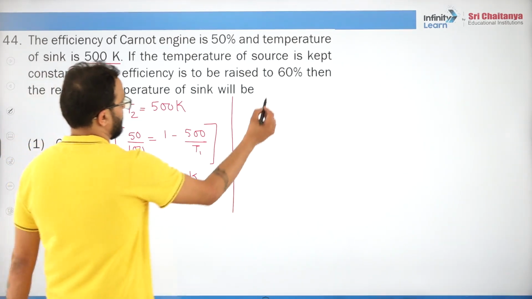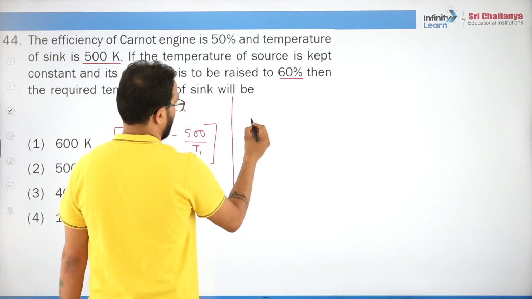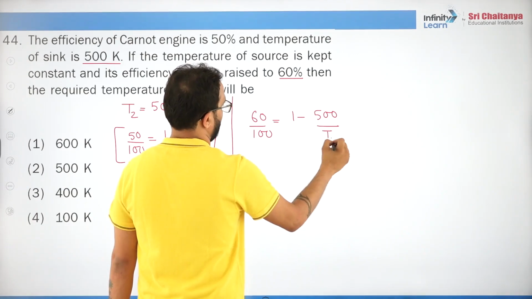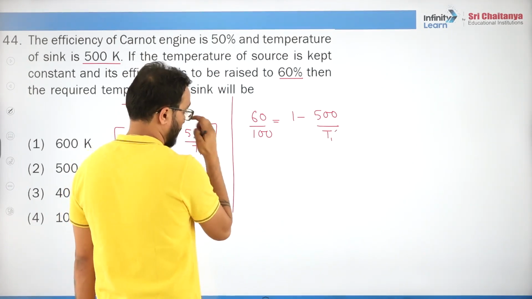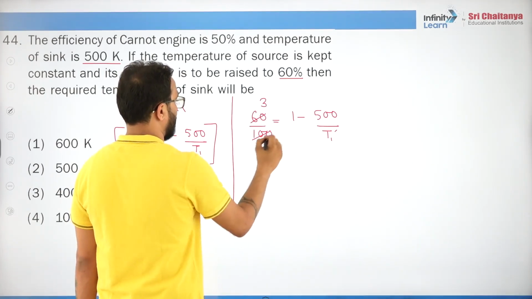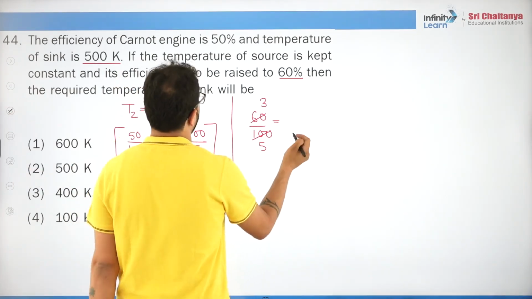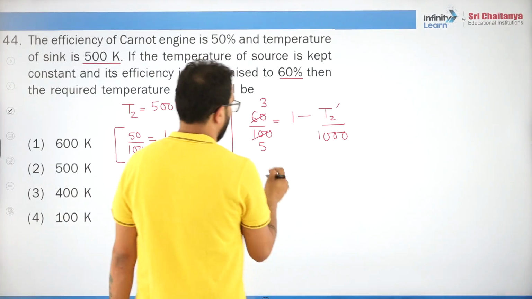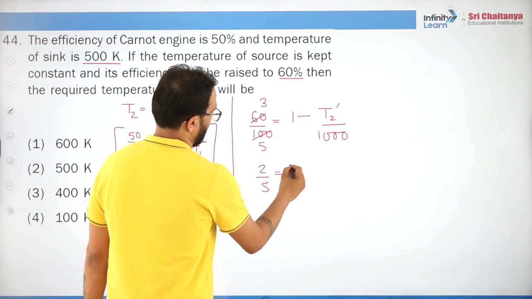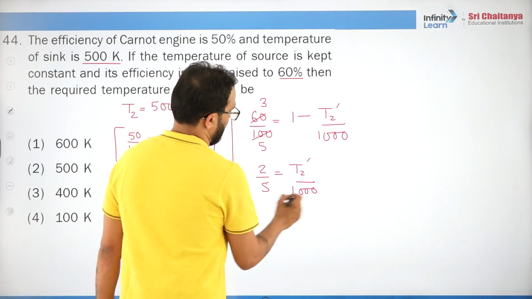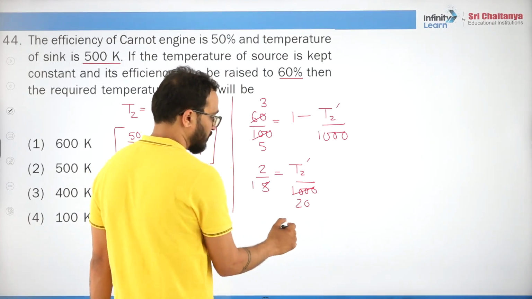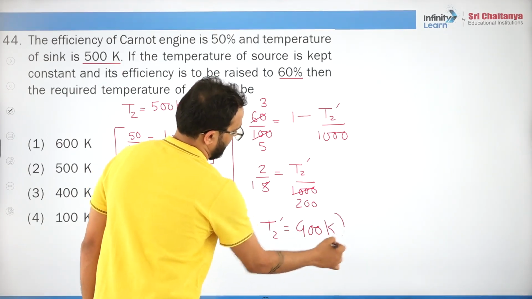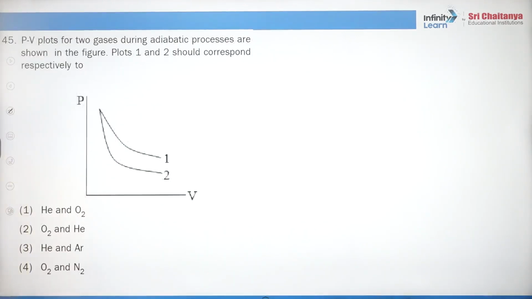Now if it is to be raised to 60% without changing the sink temperature, so you will say okay, 60 by 100, 1 minus 500 by T1 dash, so it will be how much? 60 by 100, 2 3 is a 2 5, the 3 by 5. So let me tell what we will do. We will say 1 minus sink temperature has to be different and this is same 1000 Kelvin, right? So it will be 2 by 5 is equals to T2 dash by 1000. 5 ones are 5, 200, T2 dash is 400 Kelvin. Got it?